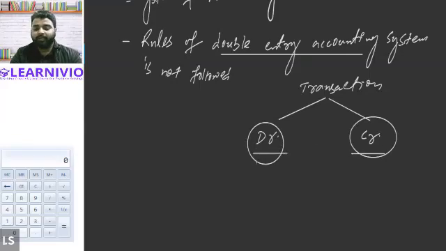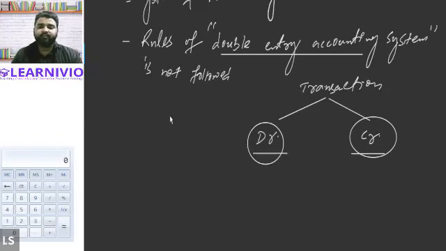But single entry system does not follow this concept. This basically means that in case of single entry system, we do not record each and every transaction considering the debit and credit aspect of that particular transaction. There is a possibility that we record the transaction at one place only, ignoring the other aspect of the transaction.